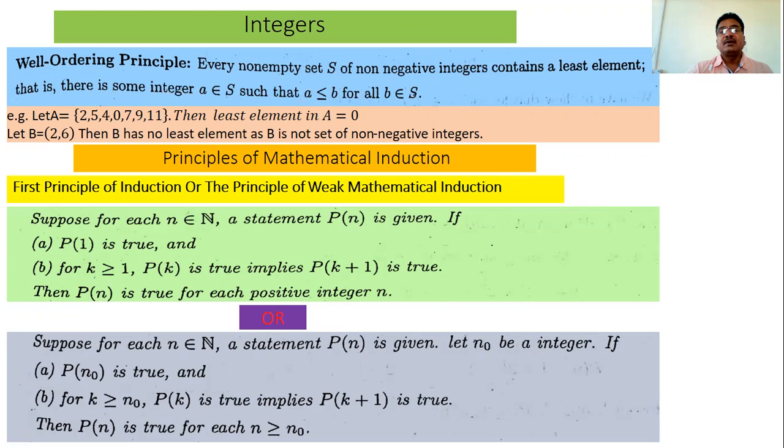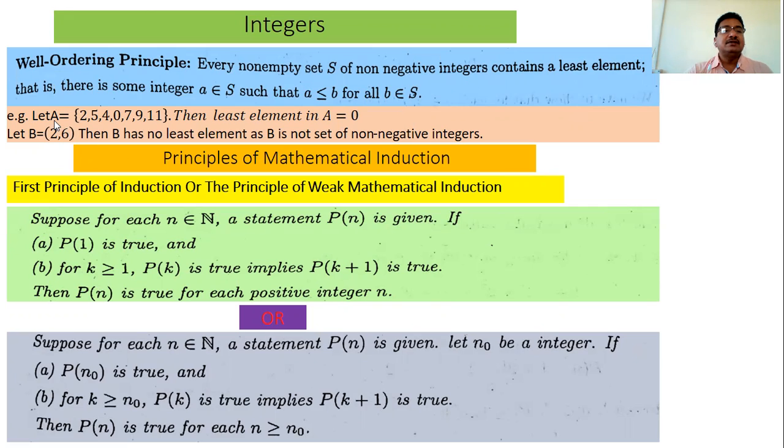So the smallest element exists in the set if it is a non-empty subset of non-negative integers. But if it is not, then sometimes we cannot find a least element in that set. But if it is a subset of non-negative integers, then a least element or smallest element exists in that set.